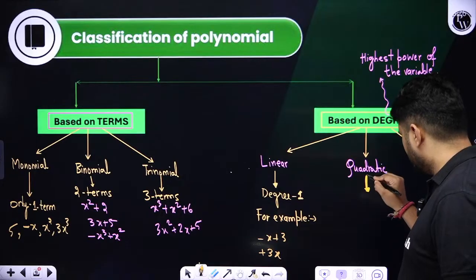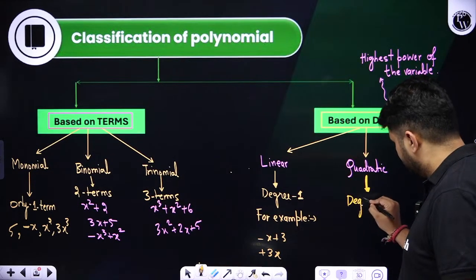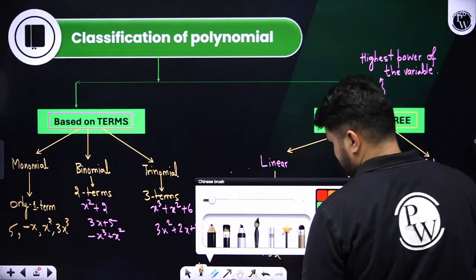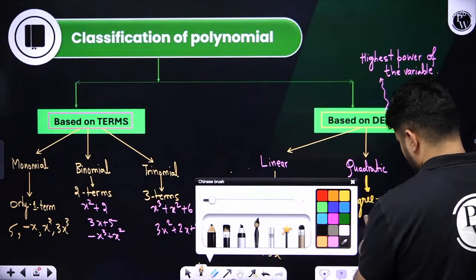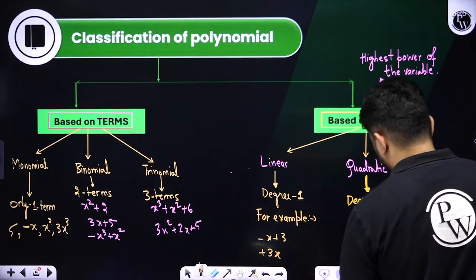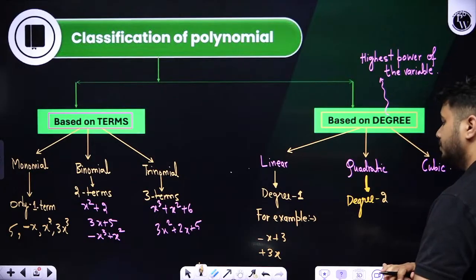so when we see quadratic over here, the degree will be nothing but what, students? Degree will be, highest will be 2.